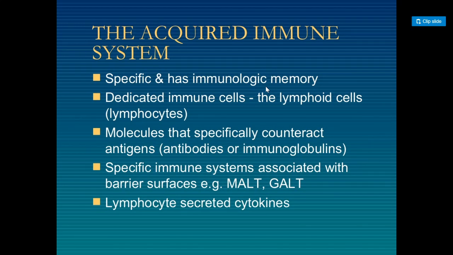The acquired immune system is specific and has immunological memory. Whenever the innate immune system has failed, the acquired immune system is activated.